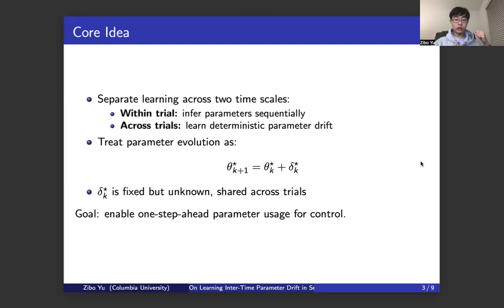In this project, we want to take advantage of iterative systems to eliminate the controller lag. We do so by adopting the following assumptions. We assume that there is a ground truth set of system parameters theta across time, but that stays constant across iterations. We're not going to model the exact parameters; however, we're going to model the drift, so the deltas, the differences between two adjacent parameters theta k and theta k plus 1.